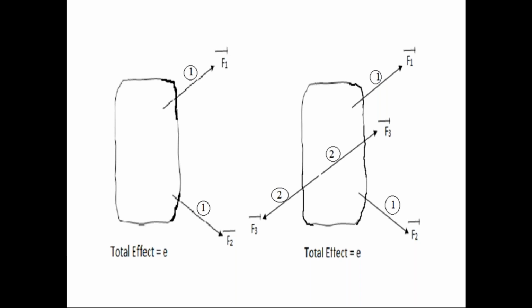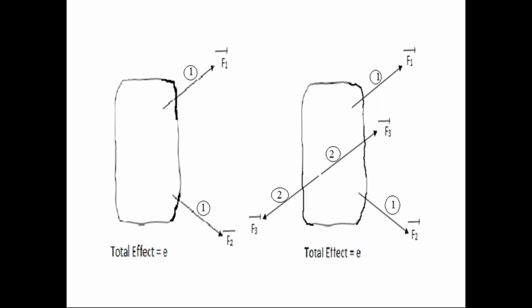That is called the principle of superposition. So the principle of superposition states that if the force system in equilibrium condition is either applied on the rigid body or removed from the rigid body, there is no change in the effect on the rigid body. That we call as the principle of superposition.